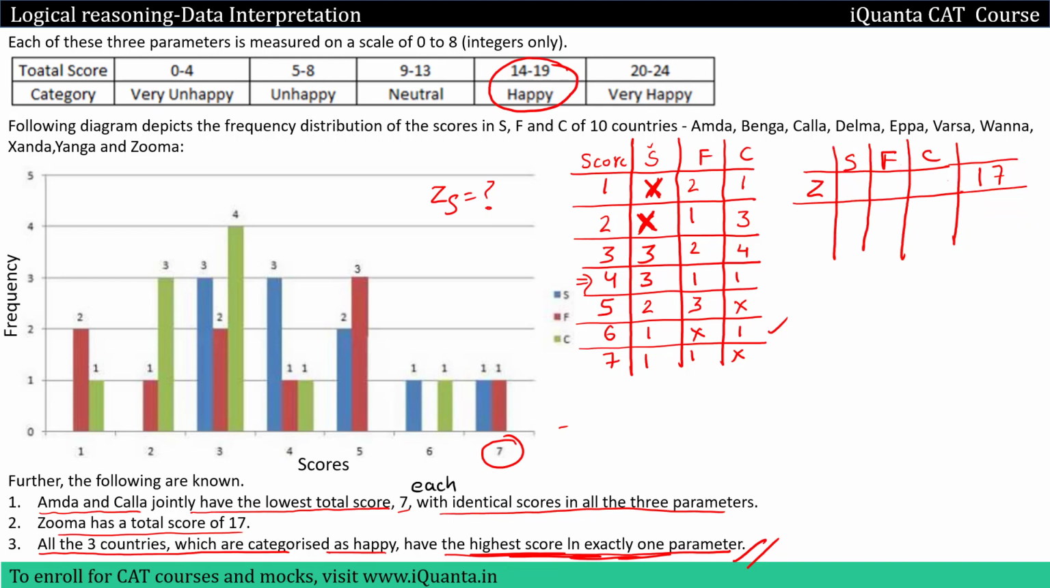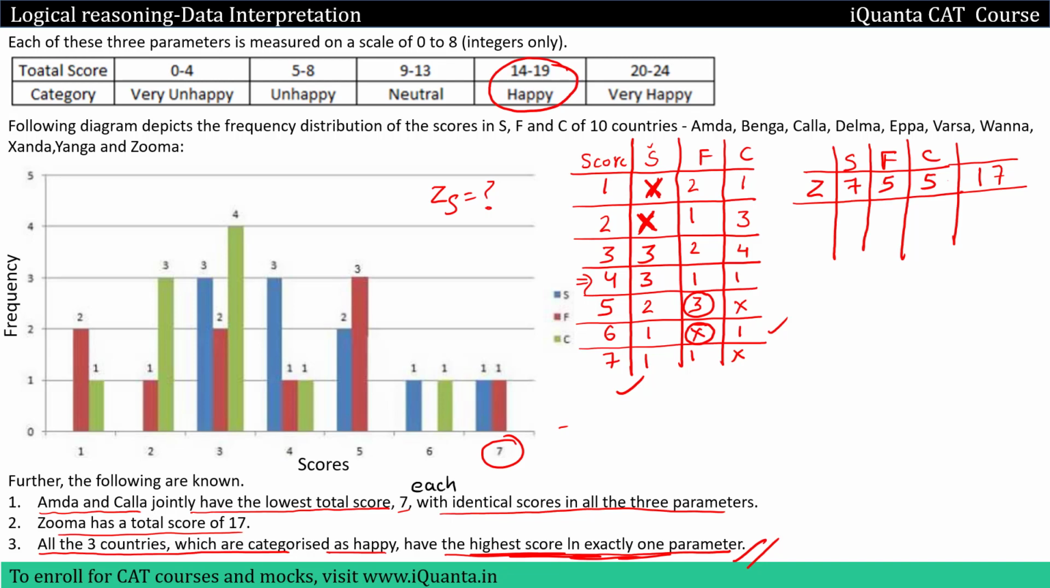So let us start giving scores to Zuma, okay. Let me give Zuma the highest score in S, okay. Highest score in S possible, it is 7, okay. So let me give 7 to Zuma. Then in F I cannot give a score of 7. Why? Because then Zuma will have highest possible score in two parameters, so 7 is not possible. Can we give a score of 6 in F? If we come to the table, we can see that a score of 6 in parameter F is not possible. We have a cross over there, so we cannot give 6 here. Can we give 5? Yes, in parameter F the frequency of score 5 is 3. That means 3 countries can get a score of 5. So I will give a score of 5 to Zuma. So I will write 5 over here. So 7, 5 is 12. 12 here she must have 5.